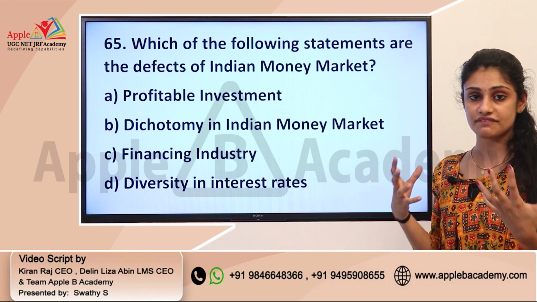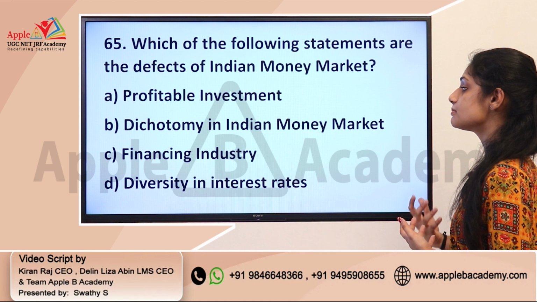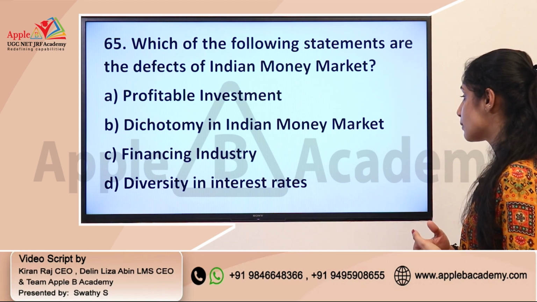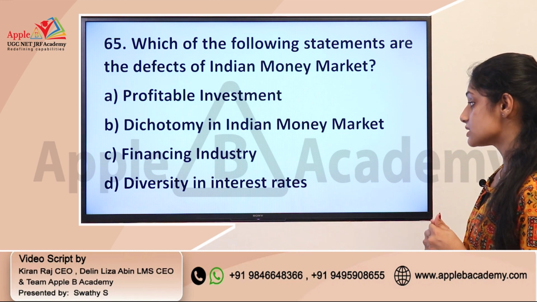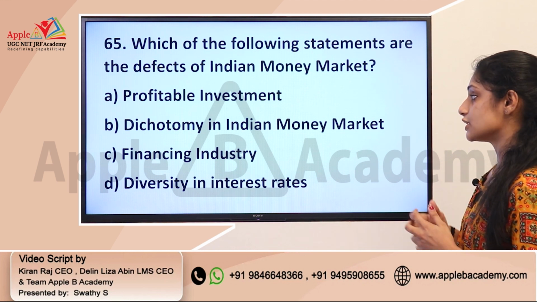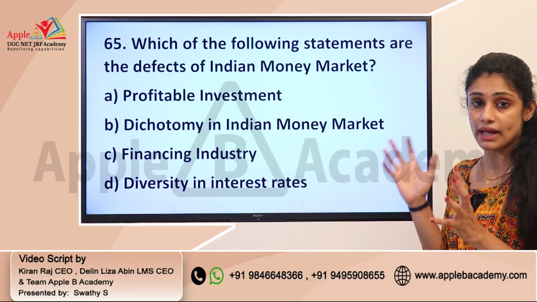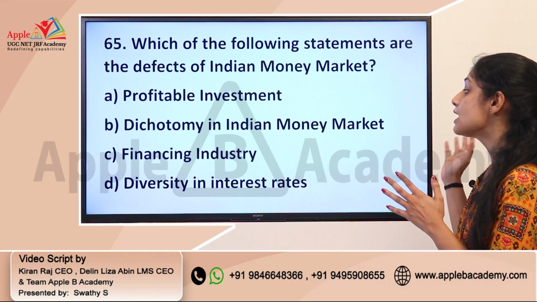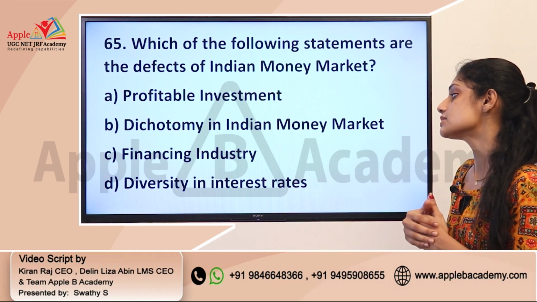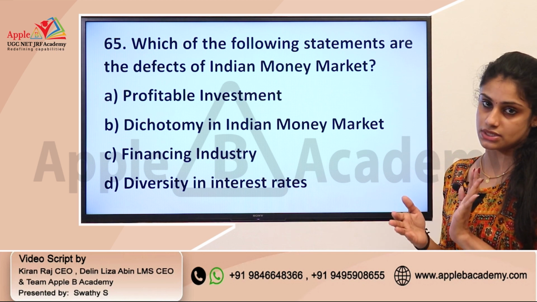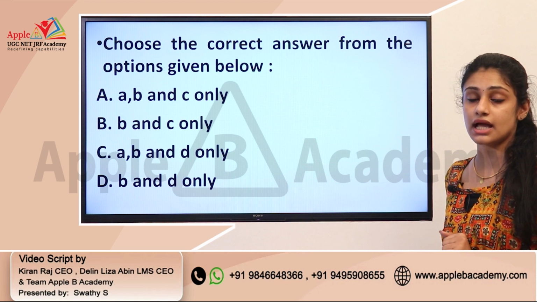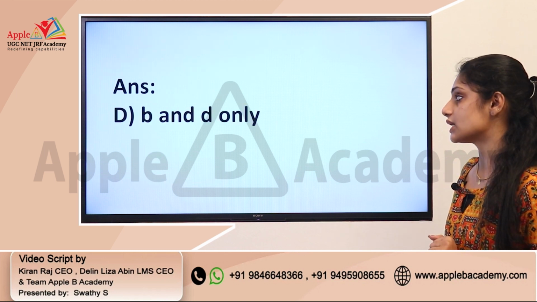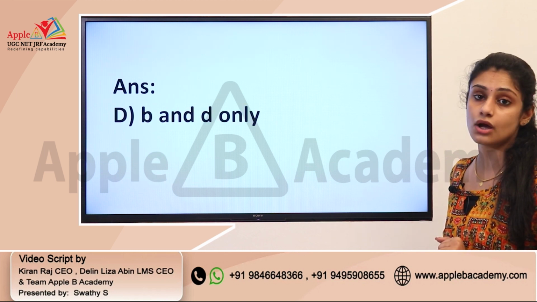Here also you need to identify a combination of answers: profitable investment, dichotomy in Indian money market, financing industry, and finally we have a diversity in interest rate. And when you are taking a drawback or defect, you should include dichotomy in Indian money market and this diversity in interest rate. These 2 points should be there, and the one with option B and D is actually the correct answer, option D, B and D only.